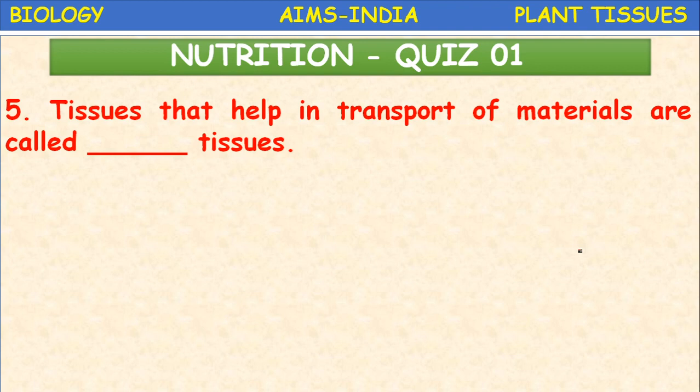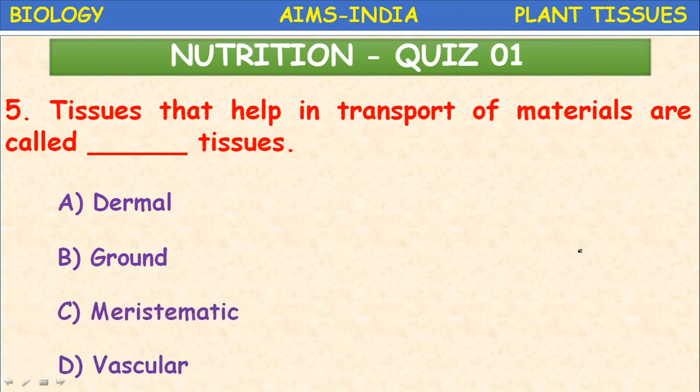Okay. Next, the tissues that help in transport of materials are called dash tissues. Once again, dermal, ground, meristematic, vascular. Which help in transport? So in our body, the transport system is the blood vascular system, and blood acts as a transport medium. So here in the plants also, what is the tissue which helps in the transport of materials? Vascular tissue. Okay, children.